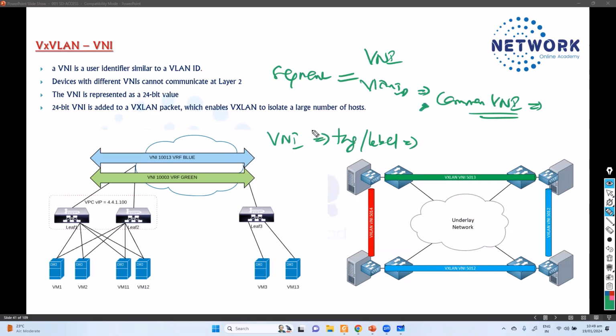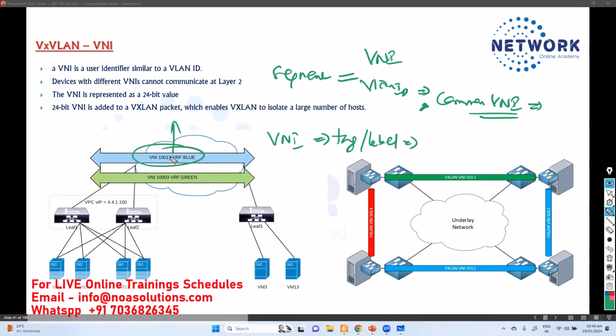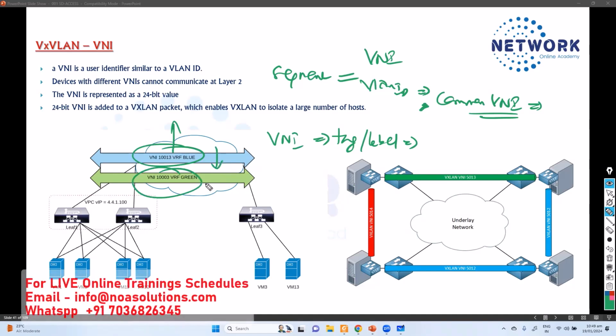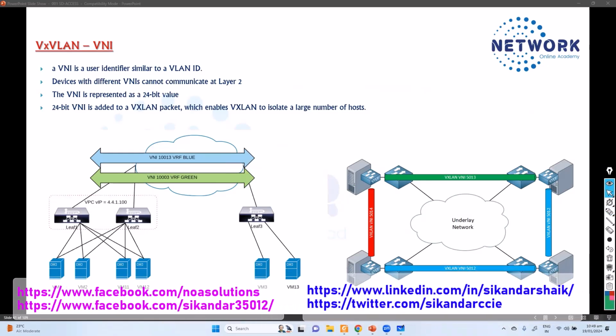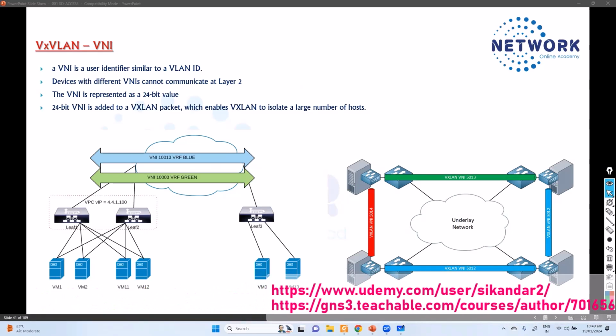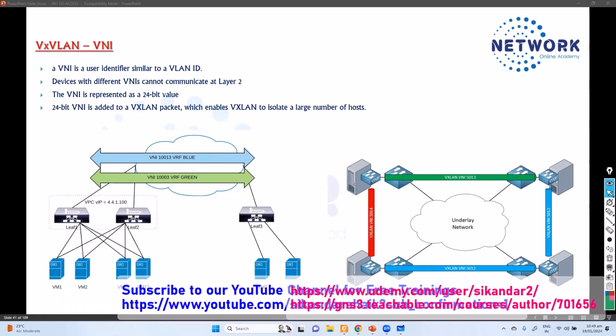Again, as I said, the different devices within the different VXLAN segments with the different VNIs will be isolated, separated from each other. Like if I'm using any VNI with this number, the VNI with another number will not be able to communicate, similar to the concept of the VRF or similar to the concept of the VLANs. The isolation is very important in terms of network security, performance, and the management purposes.